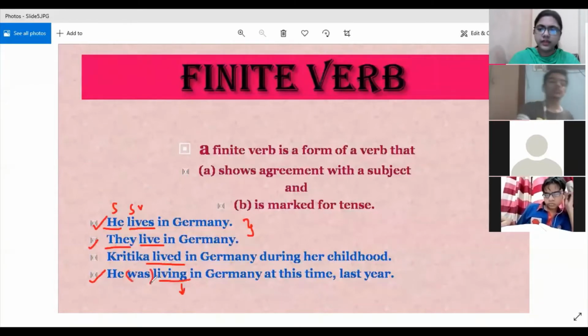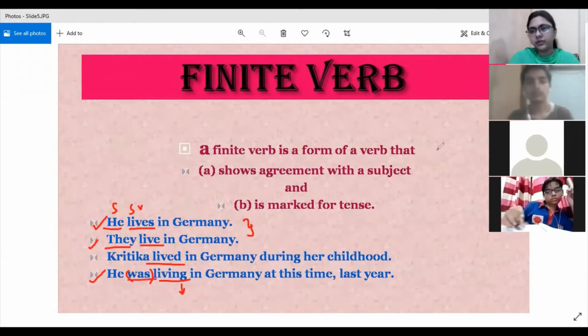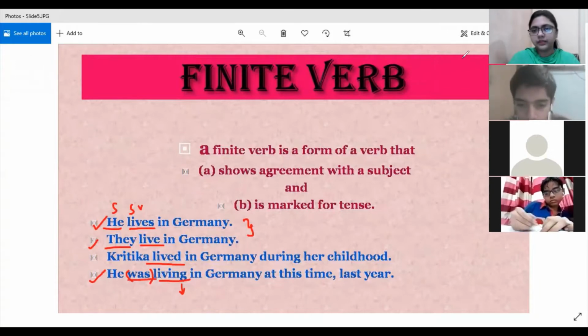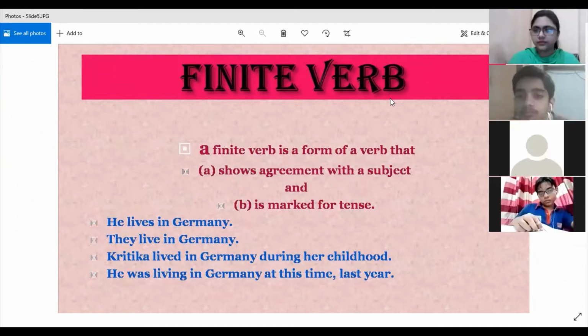Are you people able to make the difference? Still in the first three sentences, live was the finite verb. But as soon as we come to the fourth sentence, living, the ing form of any verb, is a non-finite verb. It is a participle. So in that case, your be verb becomes the finite verb. Understood this much? Okay, so we will move ahead.